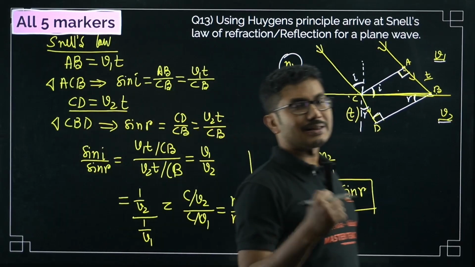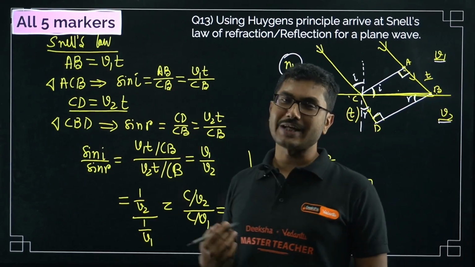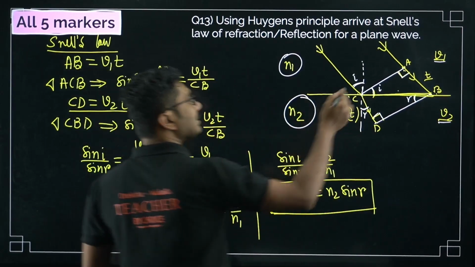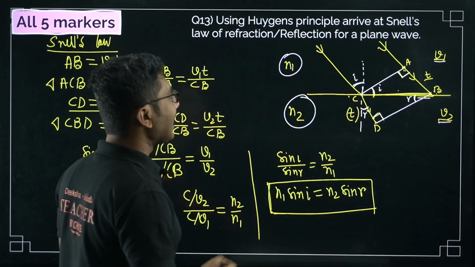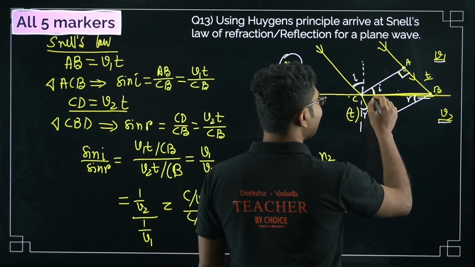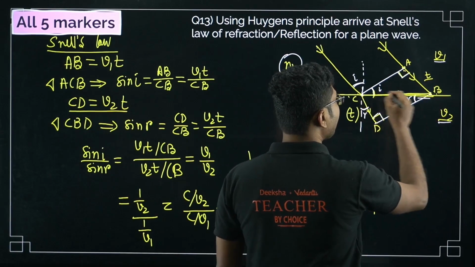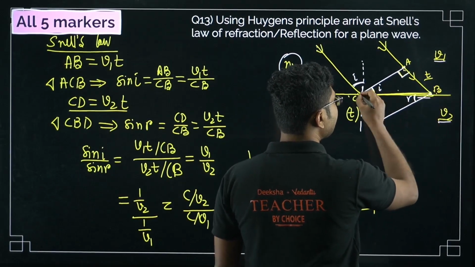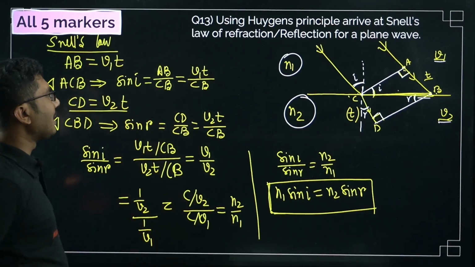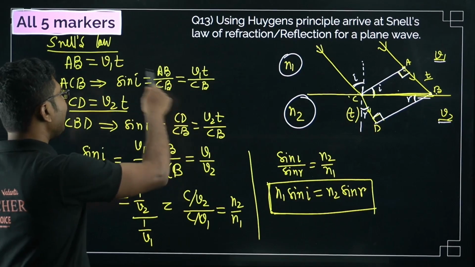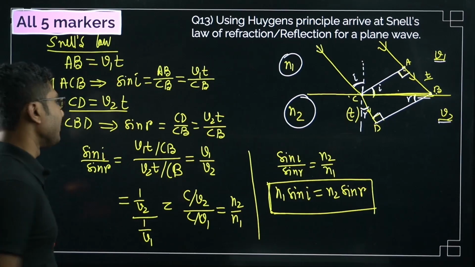We remember in our Snell's law theory that it is basically talking about sin I by sin R. So from this triangle we will calculate sin I. If this angle is I, then sin I is perpendicular by hypotenuse. This is the perpendicular, this is the hypotenuse. So from there we can say that sin I is equal to AB by CB, and AB we have already calculated as V1T. Just put the value: V1T by CB.